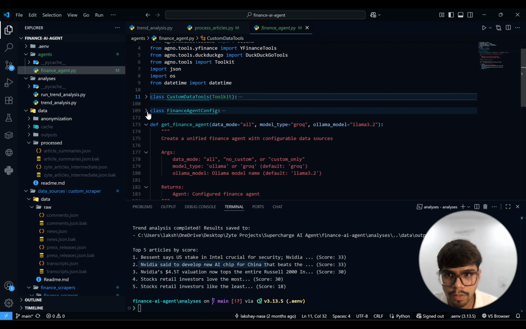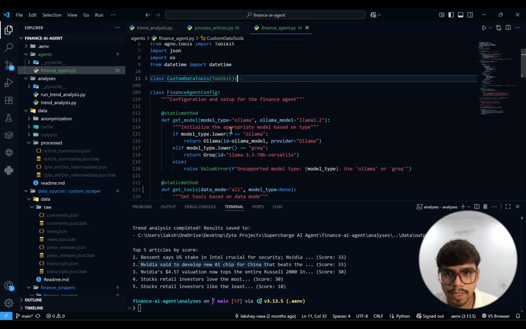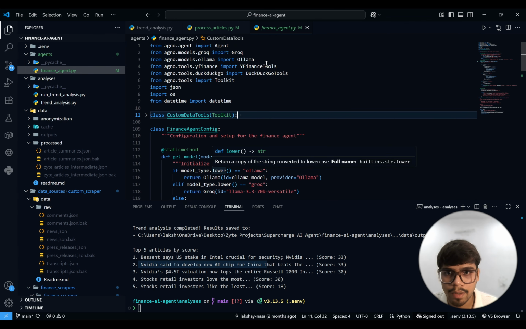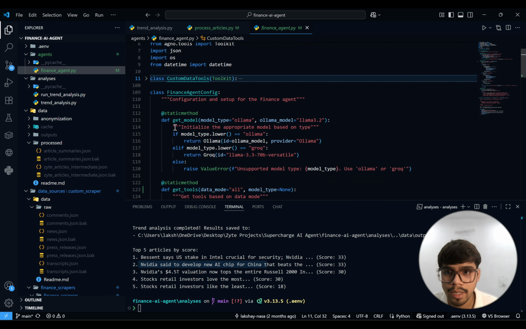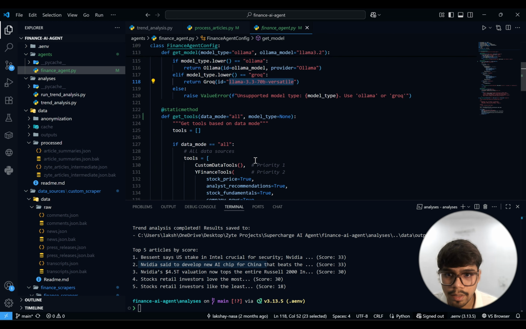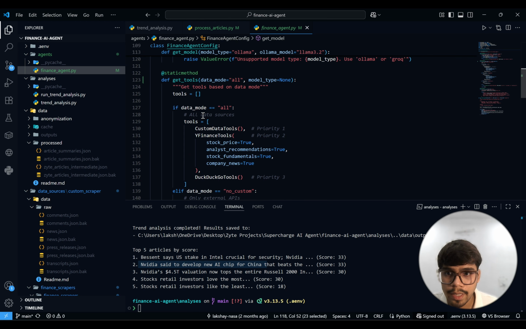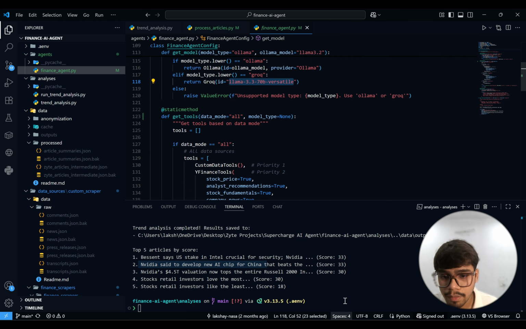Now if I work with this, this is the basic agentic setup for the YFinance integration. The model to use is Ollama, and I used Llama 3.2, which is the version I have been using.